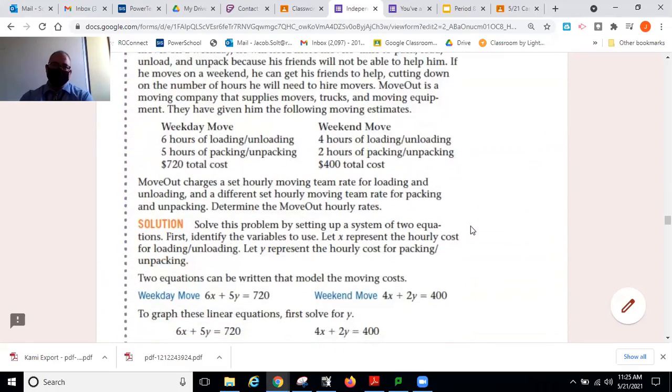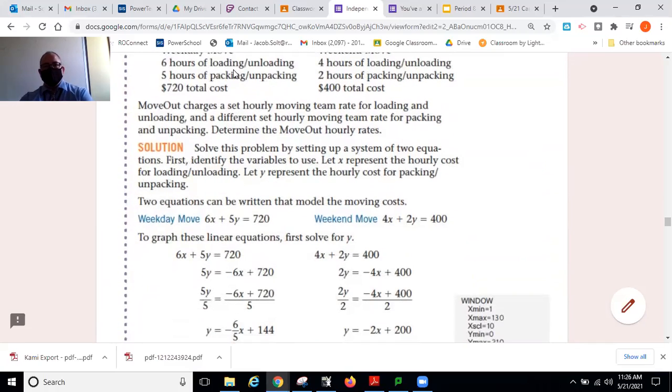Yesterday we did example 4. Example 4 was systems of equations. We used the situations to make an equation. Like 6 hours of loading and unloading with 5 hours of packing and unpacking. We turned that into an equation: 6 times x, how much they're charging us per hour for loading and unloading, plus 5 times y, how much they're charging us per hour to pack and unpack. We know that's going to equal 720.